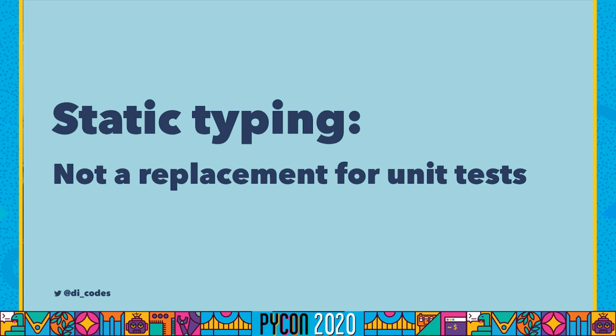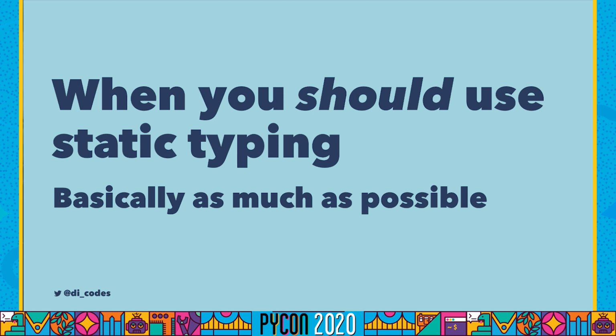And there is a bit of an argument here because sometimes when you look at unit tests, they kind of just look like you're just testing the input and output types of your function. But really, unit tests are kind of a bad replacement for a type system. And in reality, you probably actually just need both unit tests and static typing. So when should you use static typing? Basically, as much as possible.